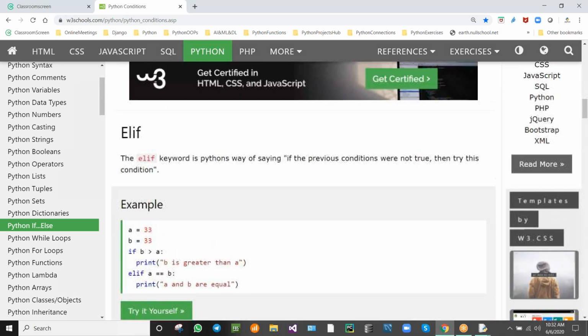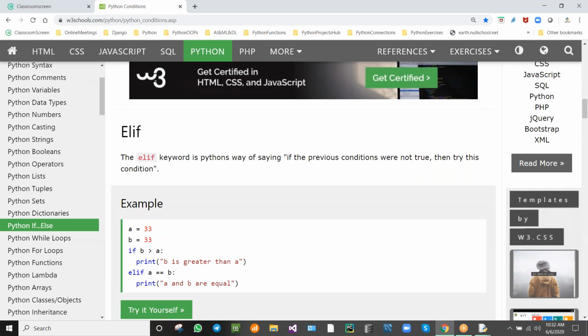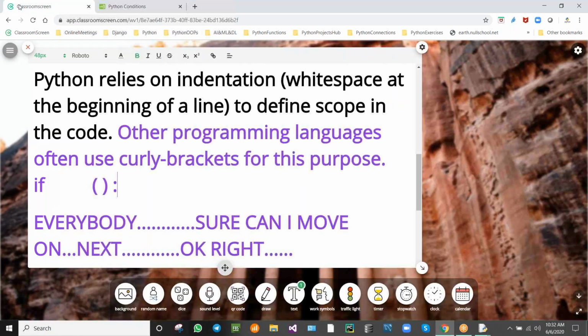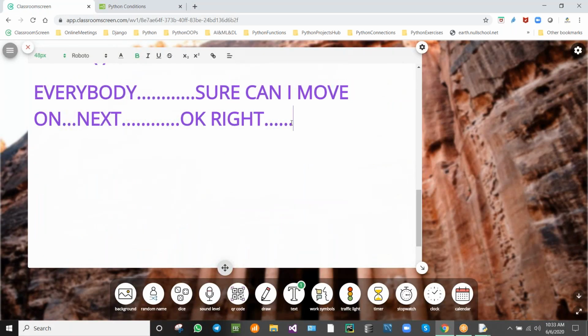Yeah. So next, else if. Don't get confused. In C we'll be writing else if, the whole thing, but in Python we'll be writing like this. In C we will be writing else if, right?